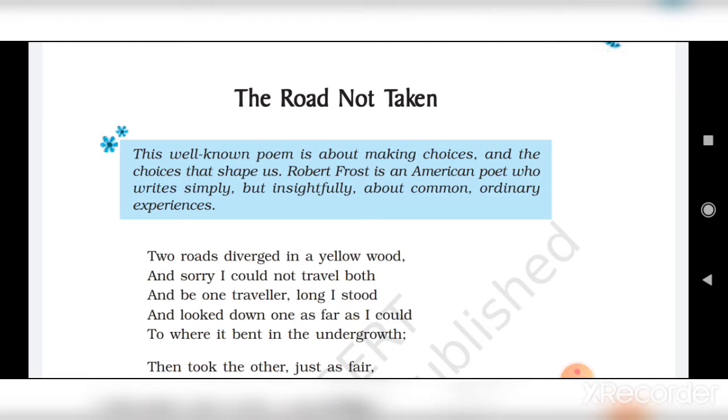Today I'll teach you a poem from your Behave book. The name of the poem is The Road Not Taken. Before explaining the poem, let me give you the introduction of the poem.